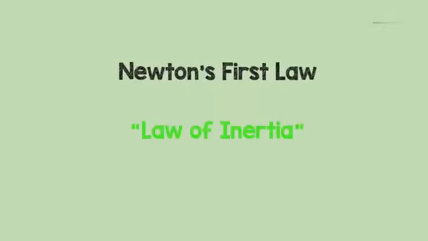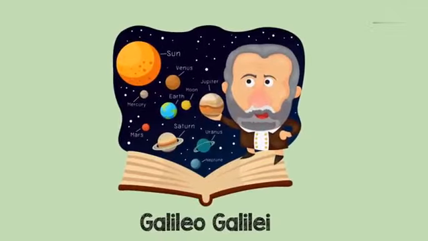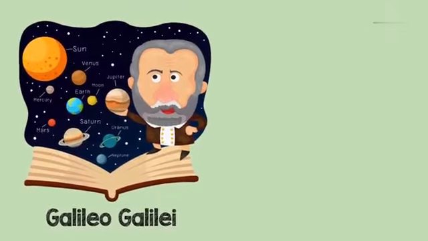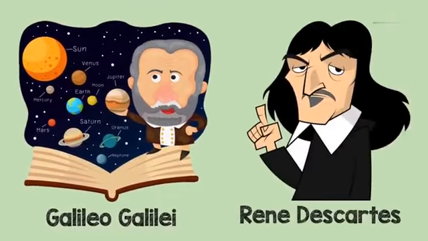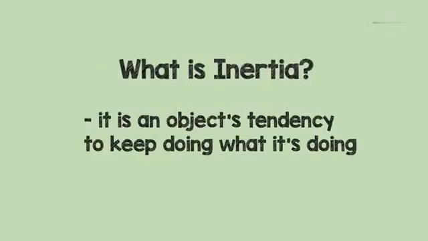Newton's first law is known as the law of inertia. The law of inertia was first formulated by Galileo Galilei for horizontal motion on the Earth and was later generalized by René Descartes. So what is inertia? Basically, it is an object's tendency to keep doing what it's doing.